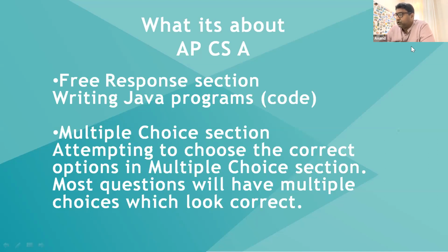Now, what does the AP paper look like? Like Rajdeep said, all the AP papers have a free response section and a multiple choice section. The free response section in Computer Science A is all about writing Java programs, code, which they have to write in pencil on a free response sheet. The multiple choice section is about choosing the correct options from a question. In most of the multiple choice questions, some of the options are very close to each other, so the student must really have mastered the subject in order to pick the correct option. It's not that straightforward.